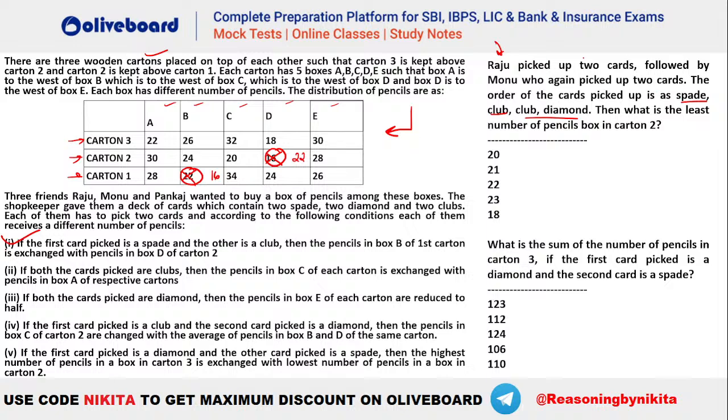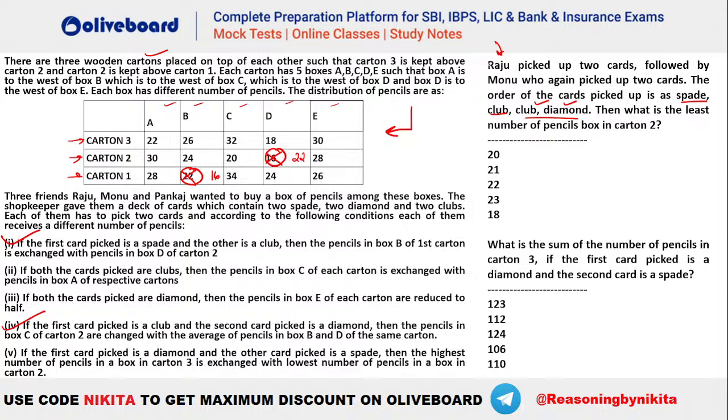After that, what is happening? Monu is picking the card and he is picking club and diamond. So when you pick club and diamond, which is the rule that is associated here? Now when we have club and the second card is diamond, that is rule number 4. So what happens? Then the pencils in box C of carton 2. Let me explain once. Look at what is happening here. Everybody is picking two cards, right? Like Raju went and he is picking two cards. Then Monu went, he is picking two cards. As per the rule associated with the picking of those two cards, we have to make certain things here, right?